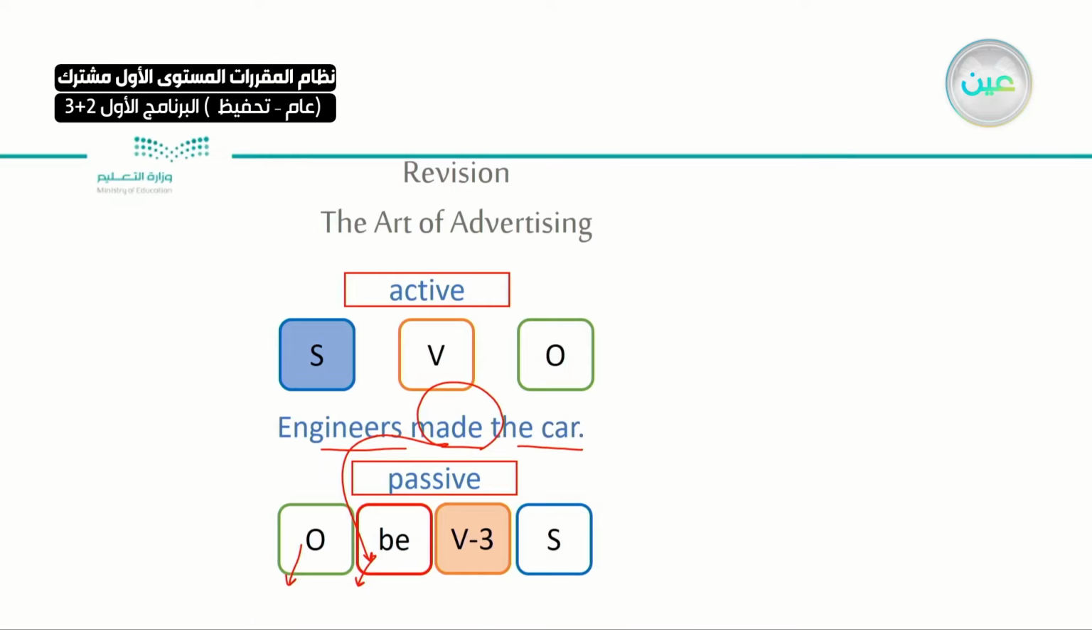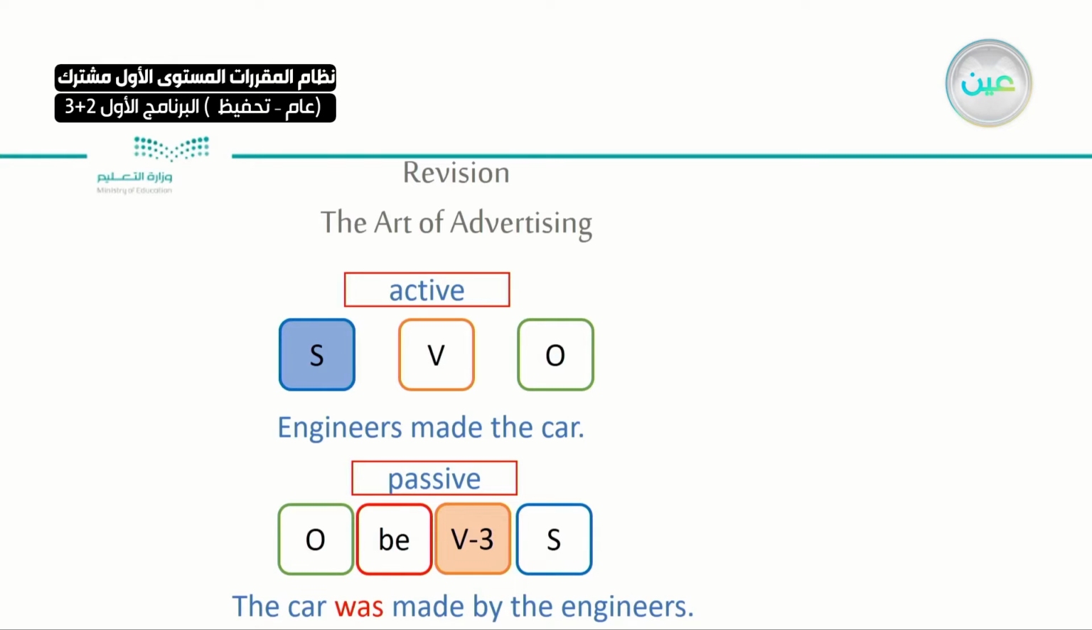Okay? Let's take another example. What if we are having a sentence in the past tense? The engineers made the car. Last year they made it. I could say here, the car was made by the engineer. Made, and here we're having the verb was, the verb to be. It was made by the engineer. And this one is verb number 3, by the way. It's not the past, it is verb number 3. Past participle.